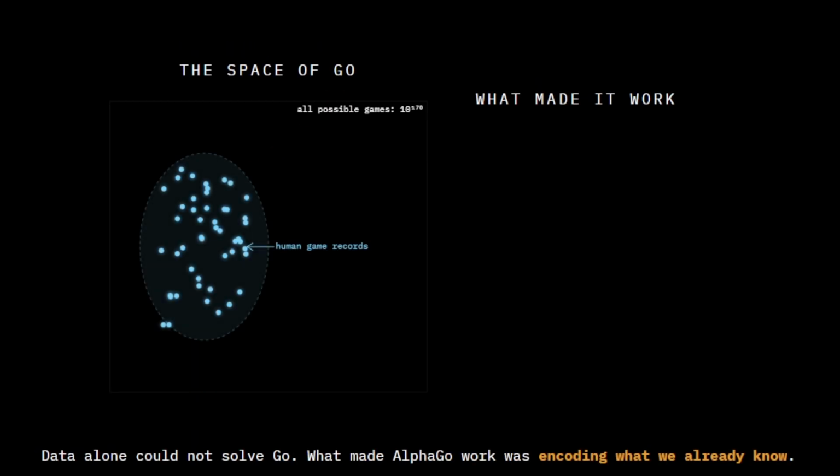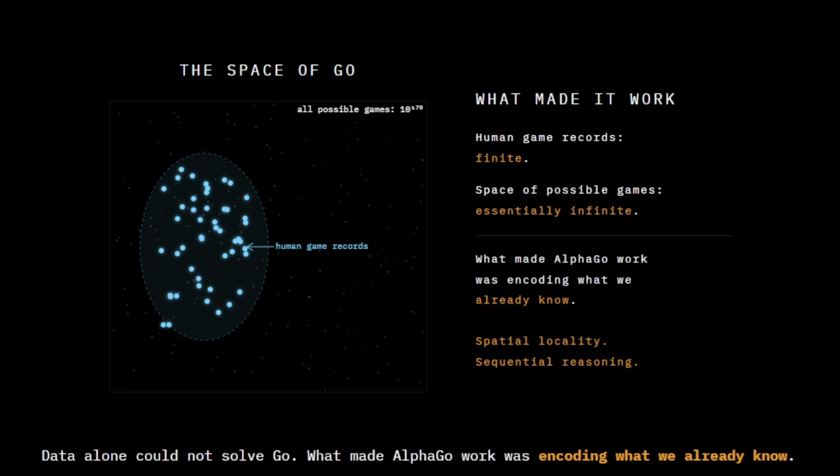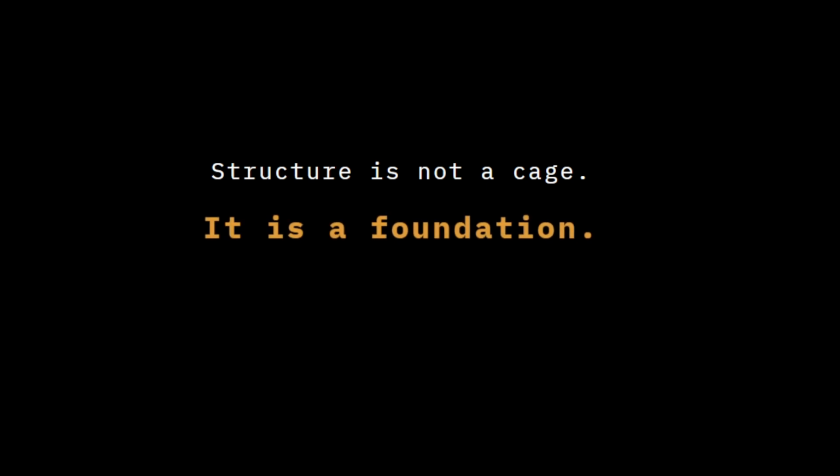Data alone could not have solved Go. The space of possible games is essentially infinite. What made AlphaGo work was the decision to encode what we already know about the domain: spatial locality, sequential reasoning. Structure is not a cage. It is a foundation.